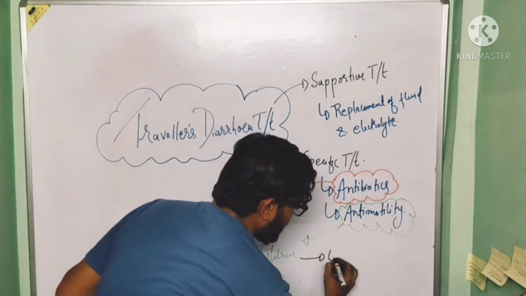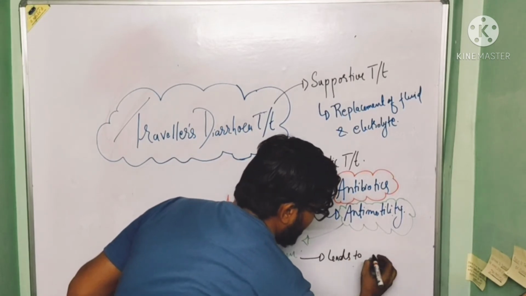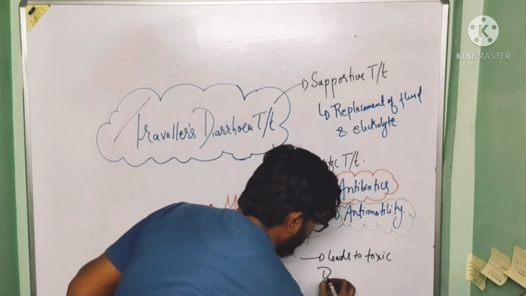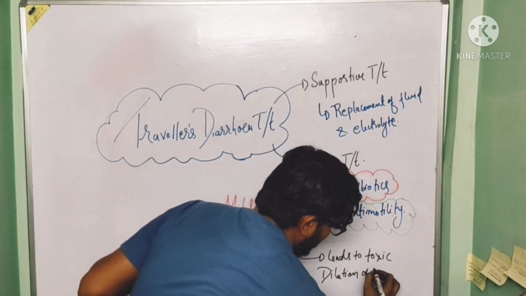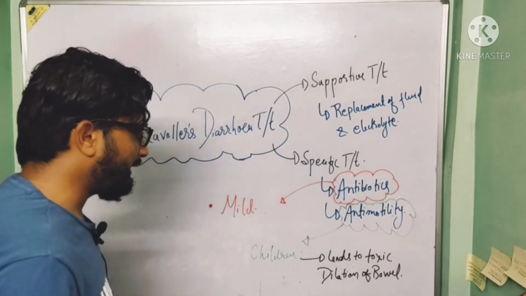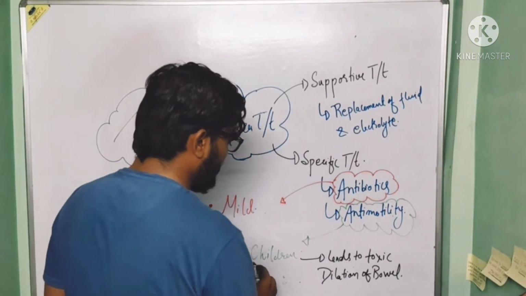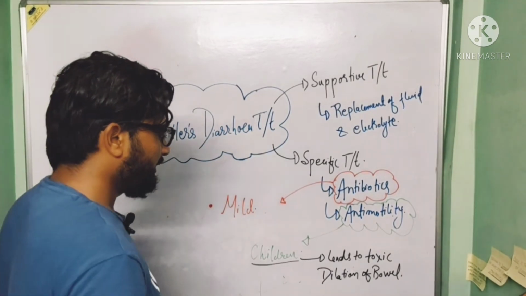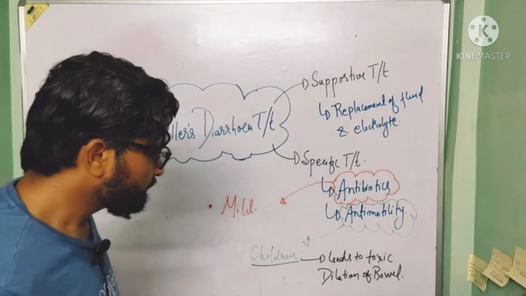Because it leads to toxic dilation of bowel. So basically, this anti-motility drug is not given in case of children because if this anti-motility drug is given in children, it leads to toxic dilation of the bowel.